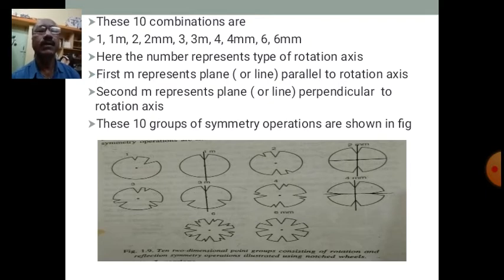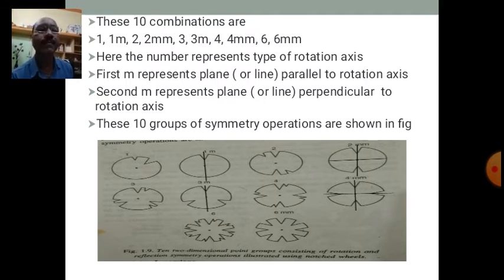1m is one-fold rotation with reflection. 2 is two-fold rotation. 2mm is two-fold rotation with reflection. Here, this 2mm represents there are two planes or lines which divide the lattice into two identical parts which are mirror images of each other. Here the number represents the type of rotation axis, isn't it? So 1-fold, 2-fold, 3-fold, 4-fold and 6-fold, isn't it?